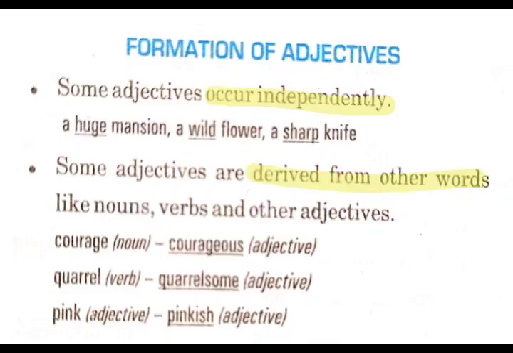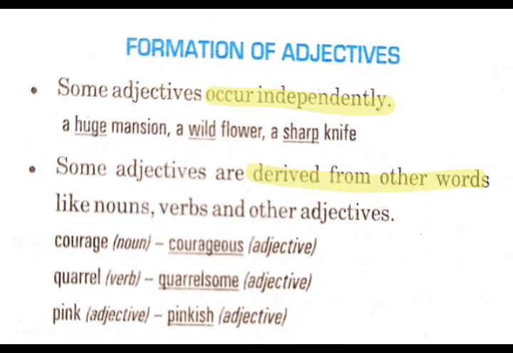So students, how are adjectives formed? Some adjectives occur independently, means we do not have to form them, they exist independently. Whereas some adjectives are derived from other words like nouns, verbs and other adjectives. So we make certain changes in nouns and verbs and other adjectives and we get some new adjective. For example, courage, it is a noun. And if we add OUS at the end, we'll get courageous, which is an adjective. So we can derive adjectives from these words.